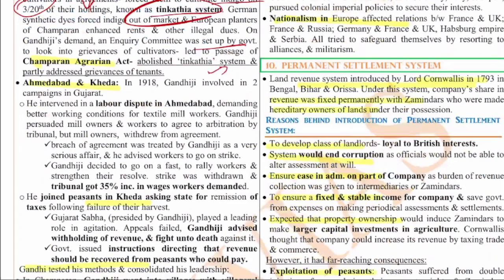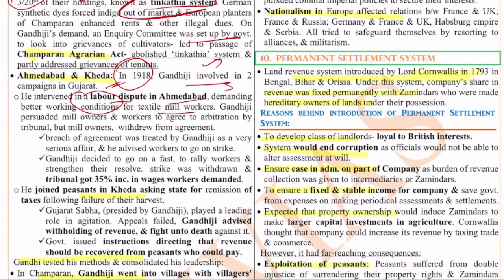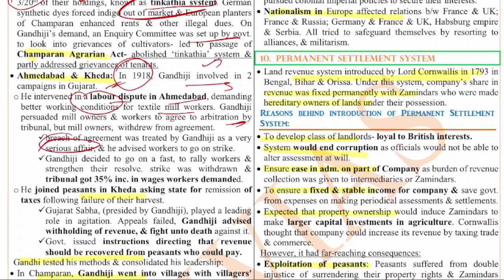Next, you have the Ahmedabad and Kheda Satyagraha in 1918. Gandhiji was involved in two campaigns in Gujarat. He intervened in labor disputes in Ahmedabad, demanding better working conditions for the textile mill workers, and Gandhiji persuaded mill owners and workers to agree to arbitration by a tribunal. But mill owners withdrew from this agreement. There was a breach of agreement, which was treated by Gandhi as a very serious affair, and he advised workers to go on strike.